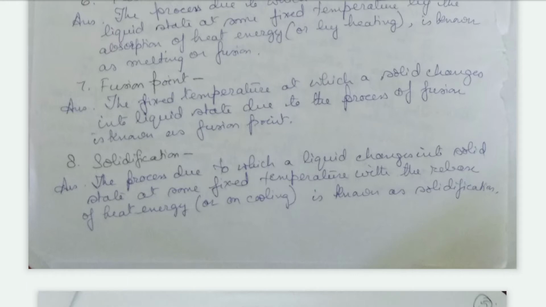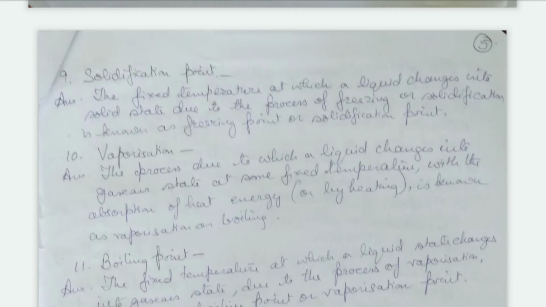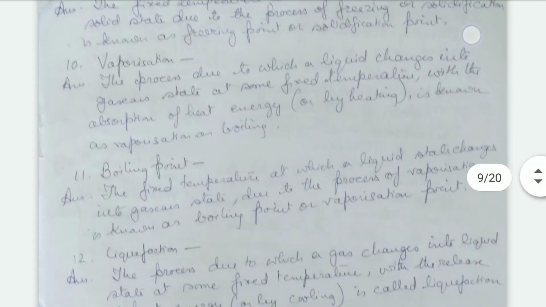Now, solidification, the process due to which a liquid changes into a solid state at some fixed temperature with the release of heat energy or on cooling. Solidification point is the fixed temperature at which a liquid changes into solid state due to the process of freezing or solidification, that is known as freezing point or solidification point.